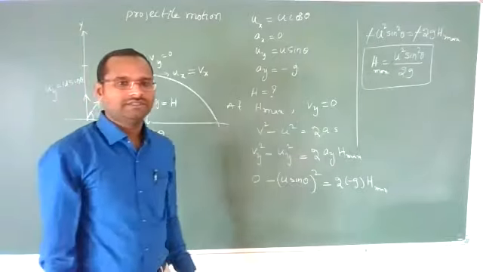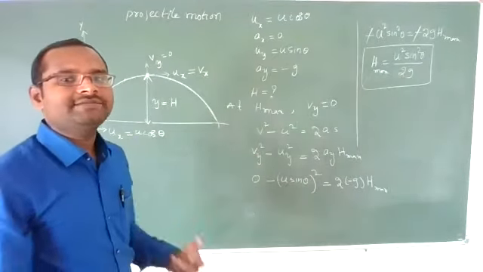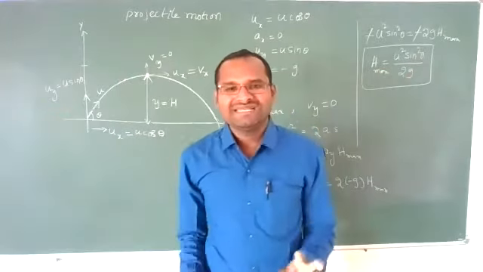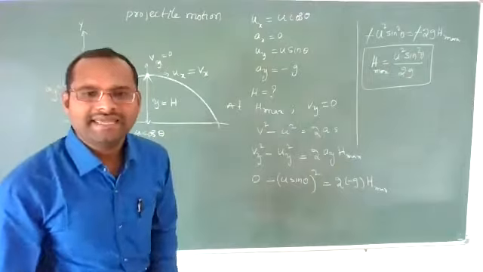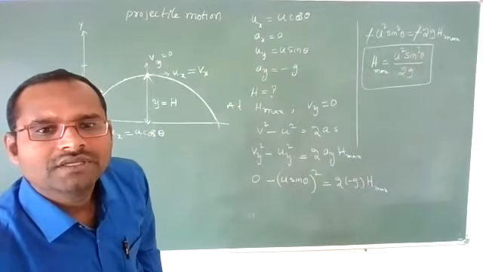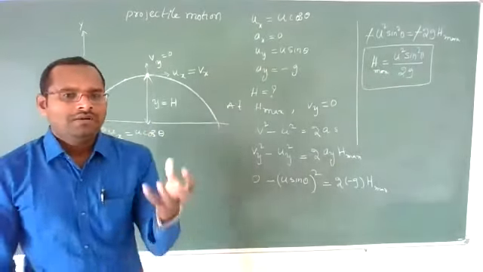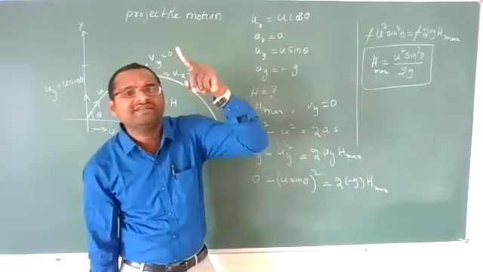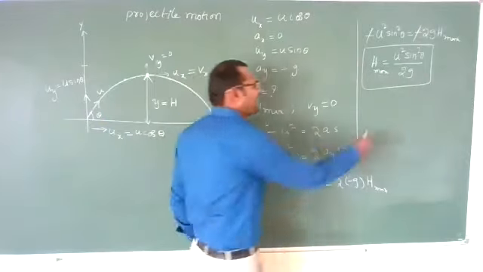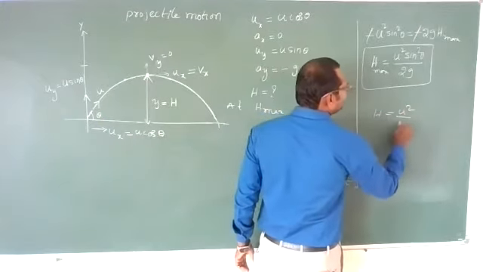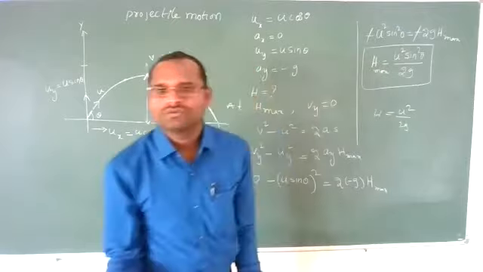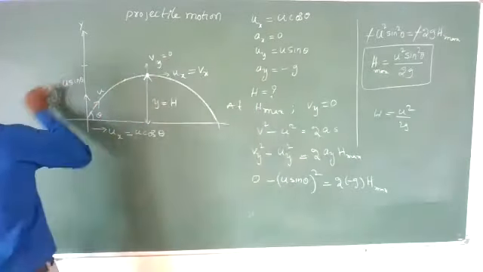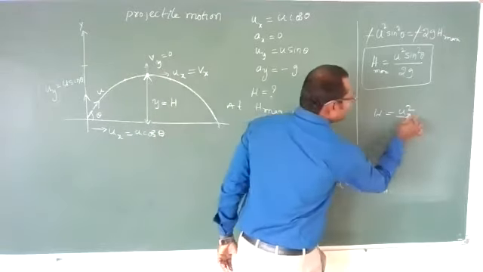Clear? Very good. So the maximum height reached by a body we can write as u square sin square theta by 2g. It is simply like your motion in free fall. If you throw a body vertically upward, it will reach a height of u square by 2g. Here u is uy, so it can be written as uy square by 2g.